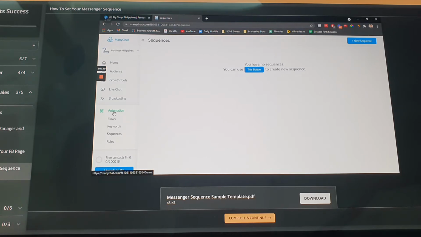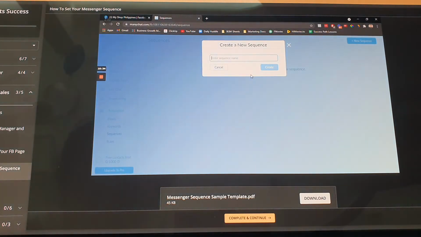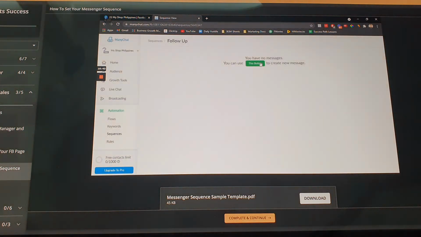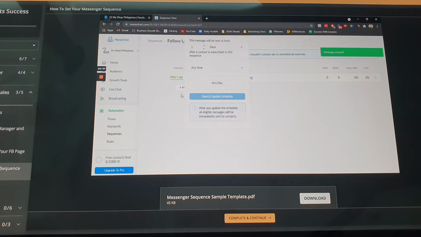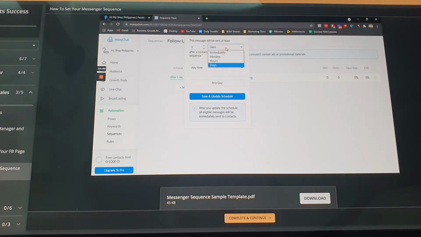So to create a follow-up, punta ka lang sa automation and sequence, new sequence, sabihin natin to. Follow-up. Okay. So, sabihin natin na we want to follow up with them after 3 hours. Anytime, and then anyday, okay yan, say.